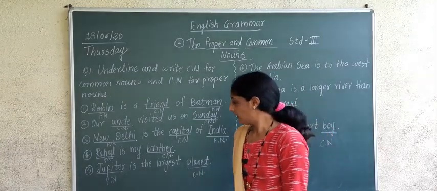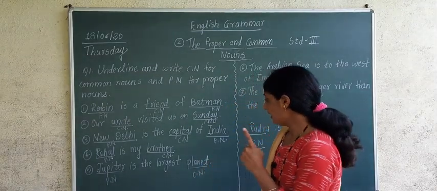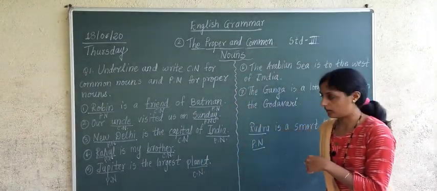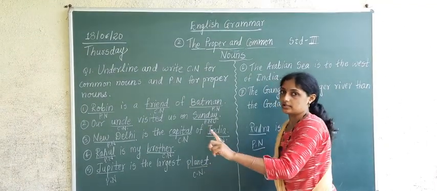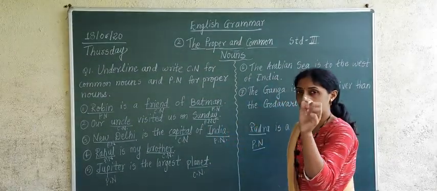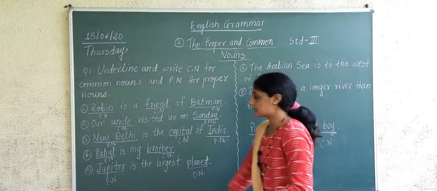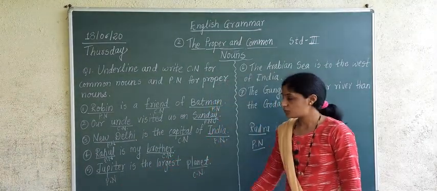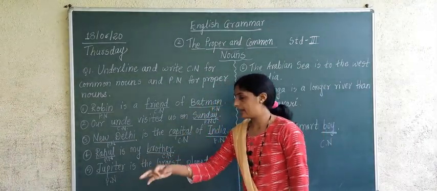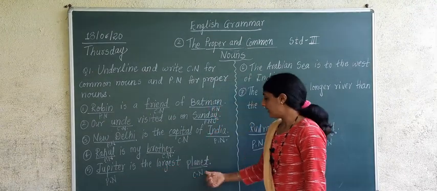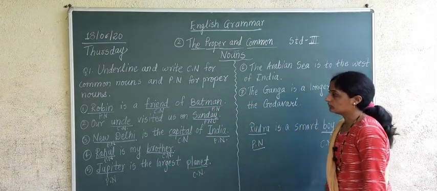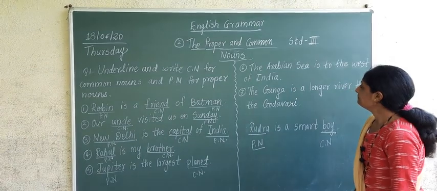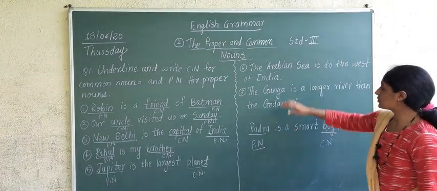Understood, no? Jupiter will be proper noun and planet will become what? Common noun, because there are many planets and the particular name of a planet is given. Jupiter is a name of a particular planet, so it will become proper noun and planet will become common noun. Understood? Now we'll proceed to next sentence.